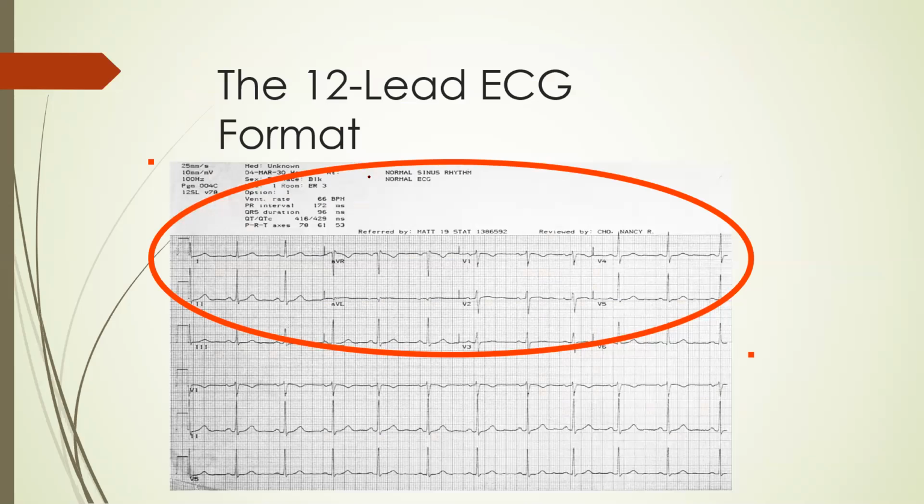Now if you see in the ECG, these 12 leads, the first six are limb leads, that is 1, 2, 3, then AVR, AVL, and AVF. These are the limb leads. First six are limb leads. Then the next six are chest leads, V1 to V6.